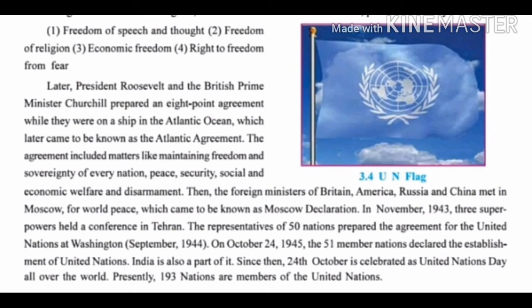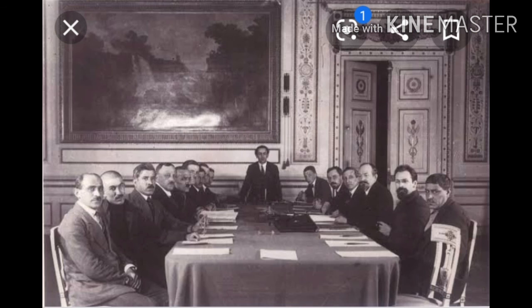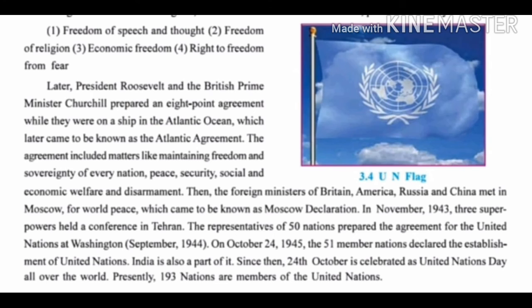Then the foreign ministers of Britain, America, Russia and China met in Moscow for world peace, which came to be known as the Moscow Declaration. So after this Atlantic Agreement, the foreign ministers, which nations were there? The ministers from which nation? They were from Britain, America, Russia and China, these 4. They met in Moscow. Moscow is the name of the place. Why did they meet? For world peace. And as they met in Moscow, this was known as the Moscow Declaration.